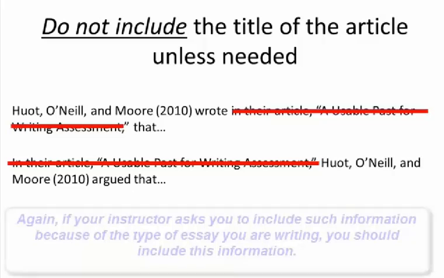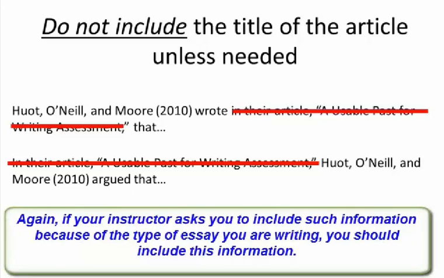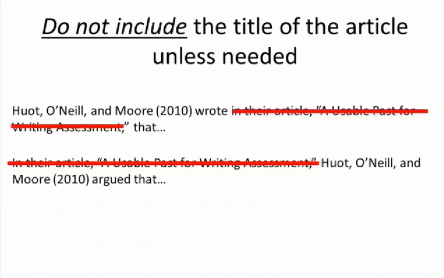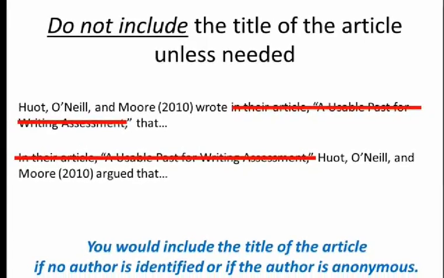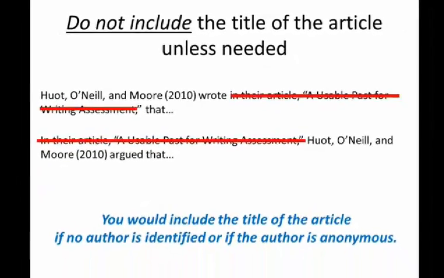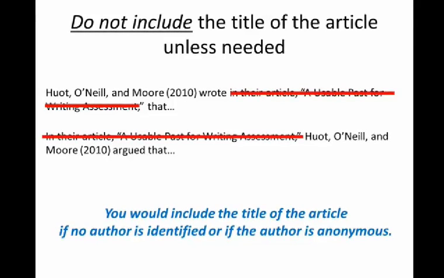Again, if you're writing a critique essay or a response essay, your instructor may ask you to identify the name of the author and article in the opening paragraph of the essay. That practice is in response to that specific writing assignment, but in general, in APA citation, you don't include the name of the article. There might be cases in which there is no author to an article, so you have to cite the source using the name of the article. That situation will be discussed later in the lecture.